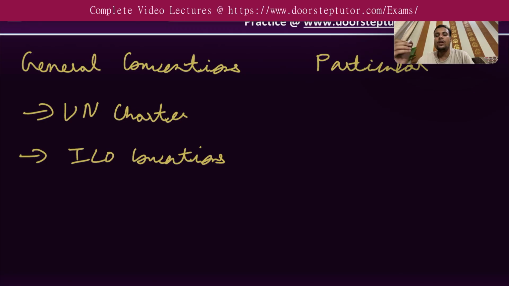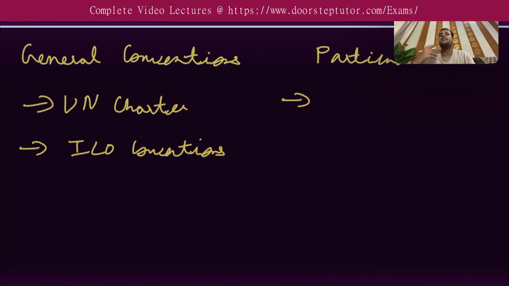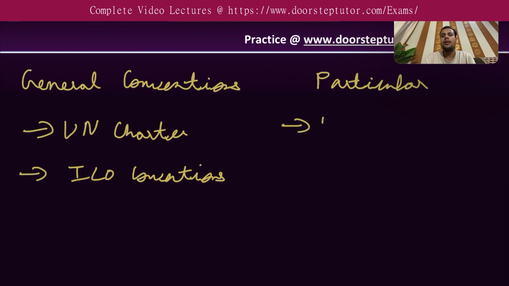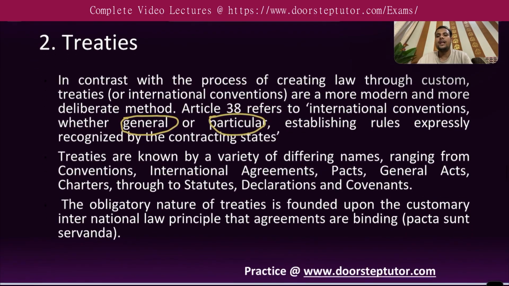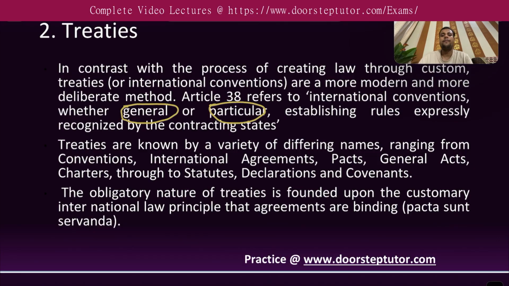When we talk about particular conventions, we refer to the treaties between two or three countries, between India, Pakistan or Bangladesh, or between two countries or a group of countries. Then we are referring to a particular convention. An example of it can be bilateral treaties. Bilateral treaties are the treaties between two countries. So this is the example of a particular convention. Let us go back to our definition. So international conventions are general or particular and they establish rules expressly recognized by the contracting states.